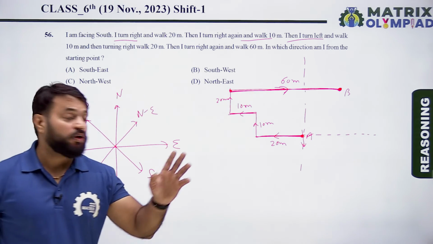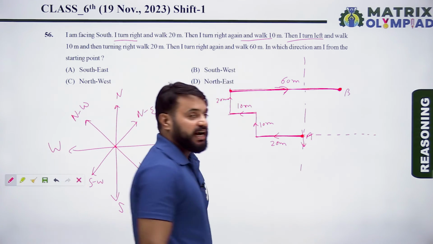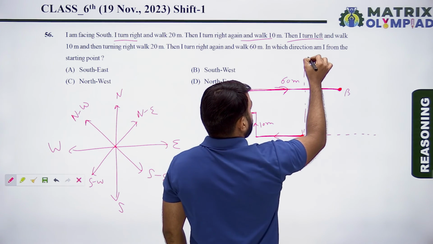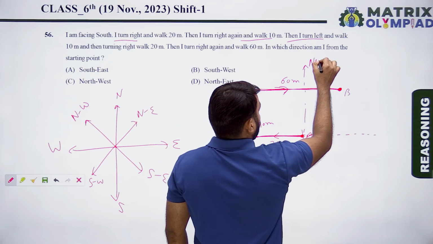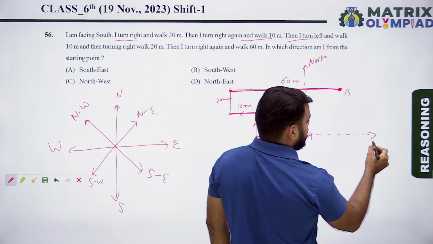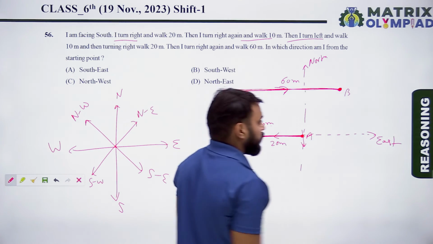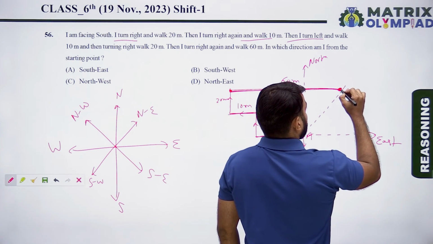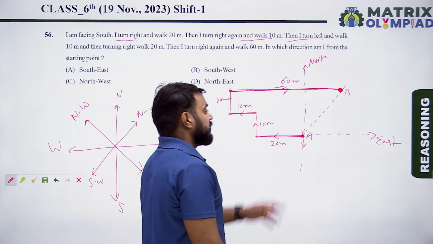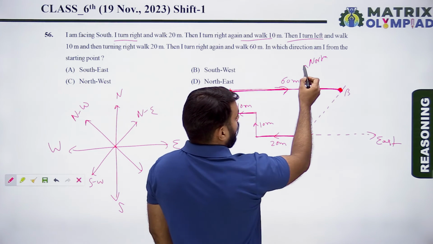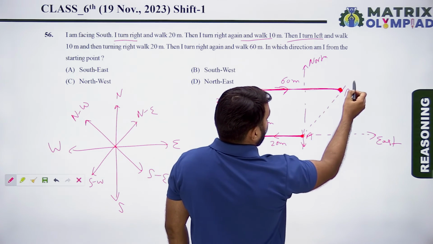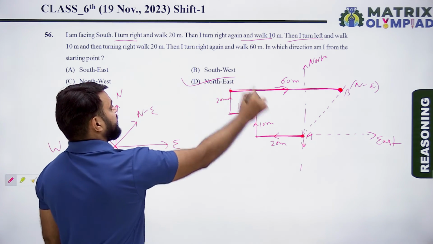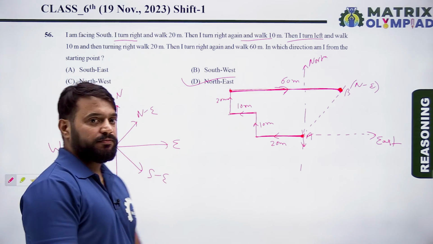Now find the direction of the end point with respect to the starting point. So this is the east, this is the north of the starting point, and this is the east of the starting point. Now find the position of B with respect to the starting point. So the position of B is in the northeast direction. So here option D is the correct answer of this question.